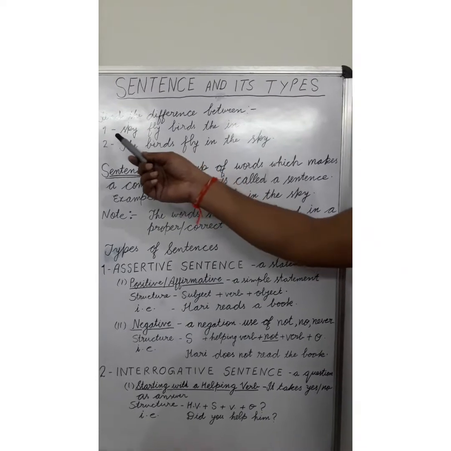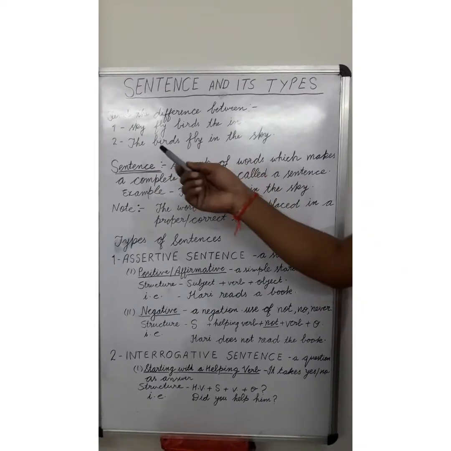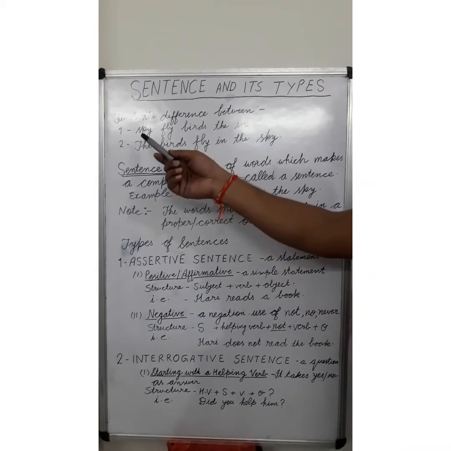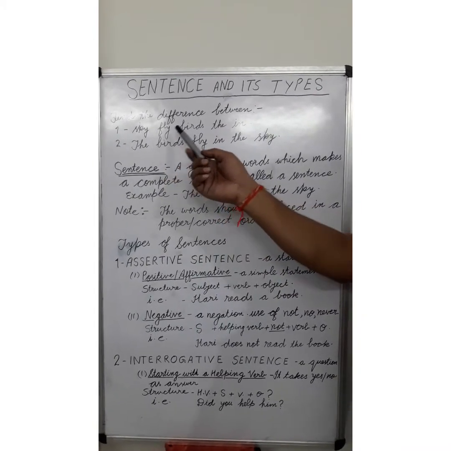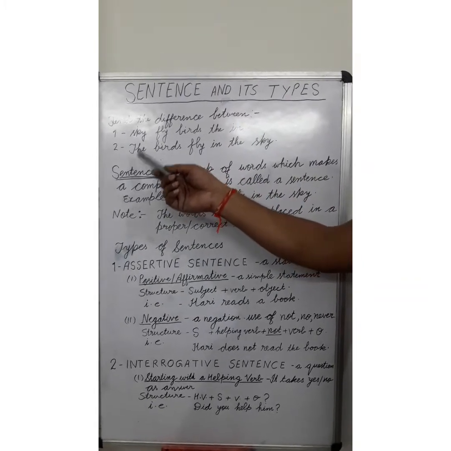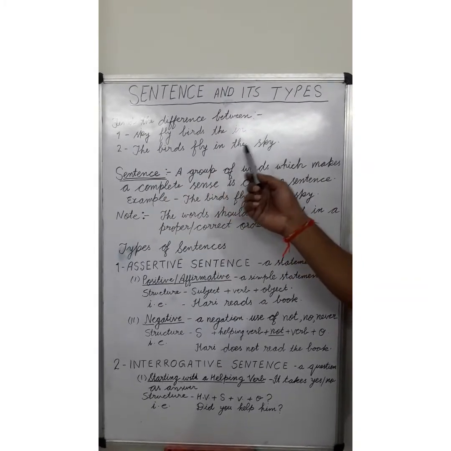Look at the first two rows. Here I have given two sets of groups of words. The first set is: sky, fly, birds, the, in. And the second group of words is: the birds fly in the sky.